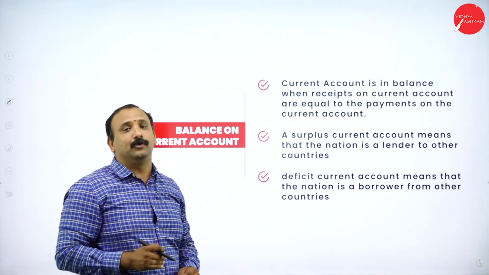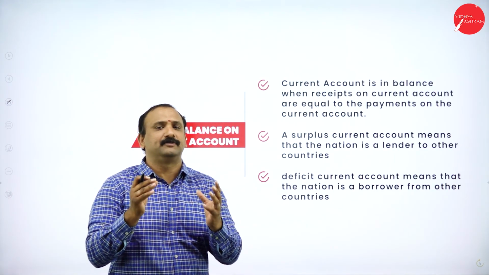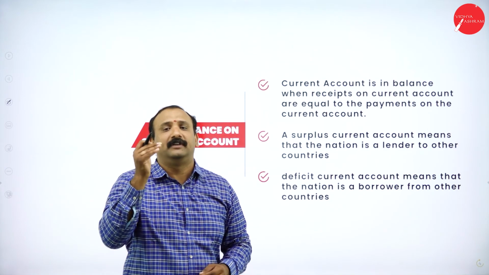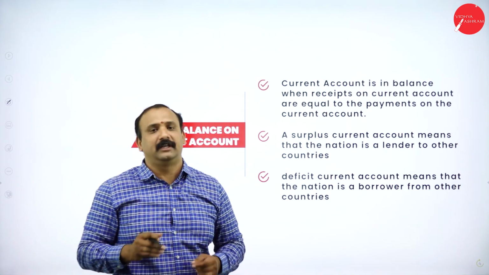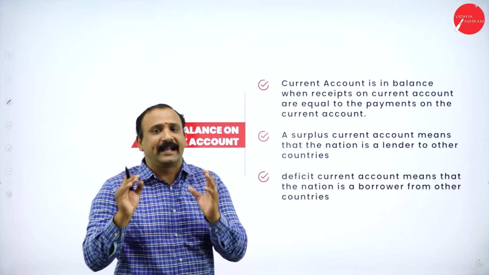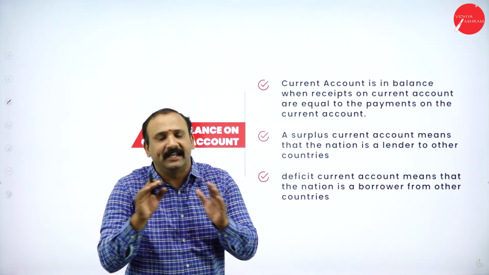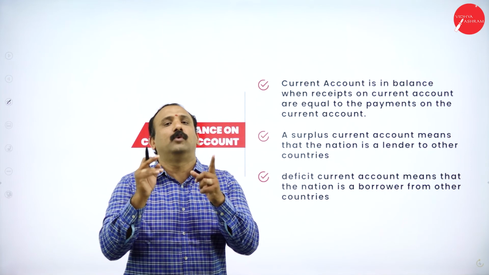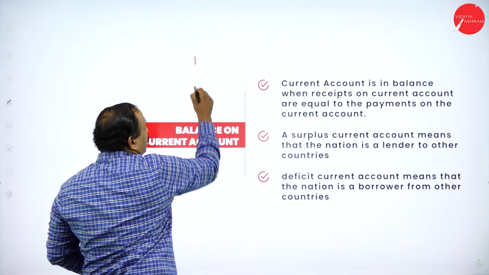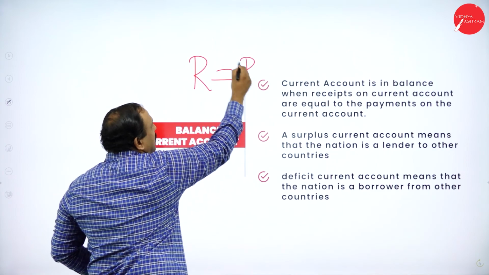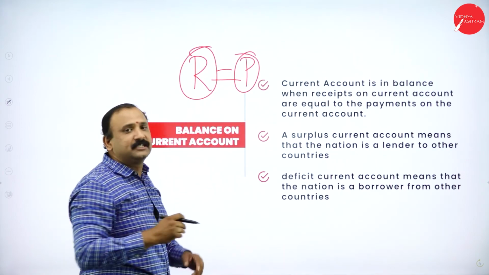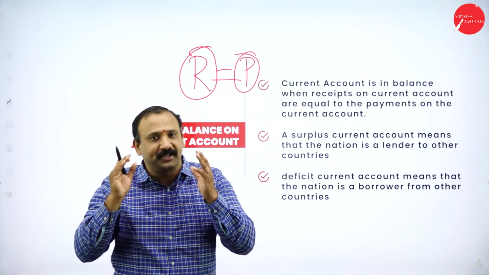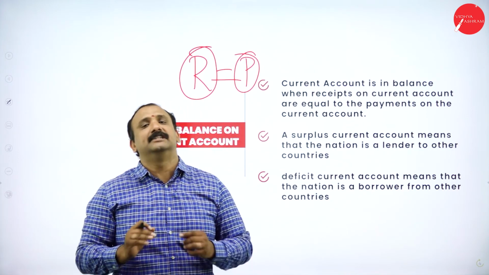balance on current account. So is there going to be a balance with this, or are we going to keep something as a reminder? Let's have a look into this. Current account is in balance when the receipts of the current account are equal to the payments of the current account. So I am going to make an equation very clear here: it is in balance when receipts of the current account are equal to the payments. I want you to keep these keywords in mind. R is equal to P. Receipts is equal to payments. So it is very much in place. It is very much in tandem. And they are in balance altogether.